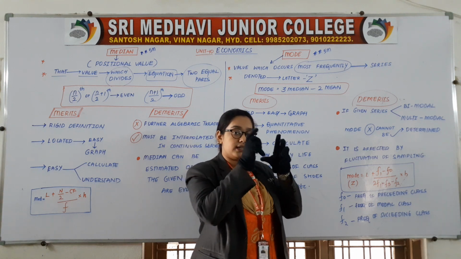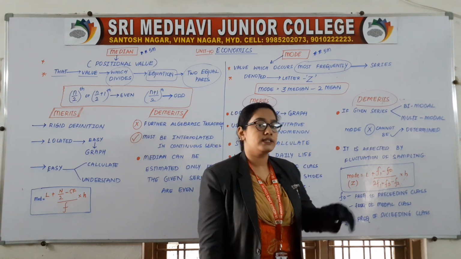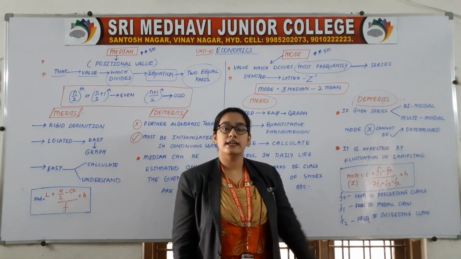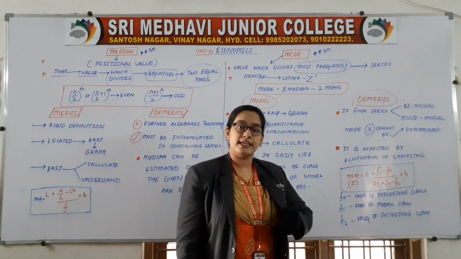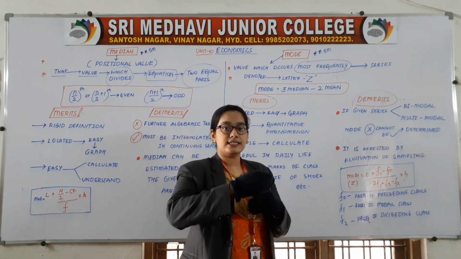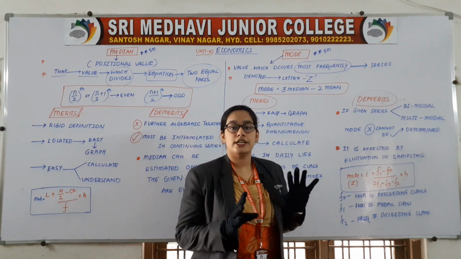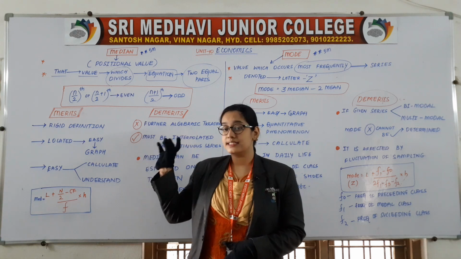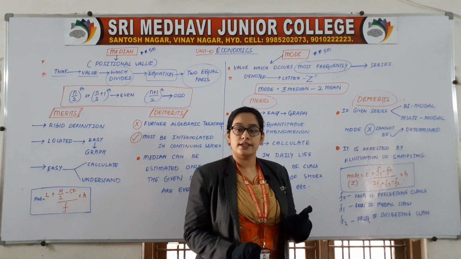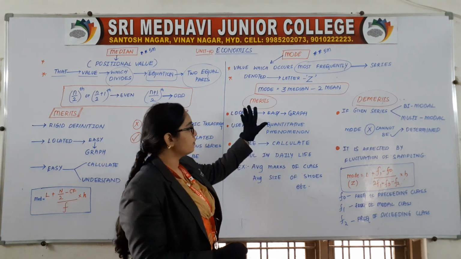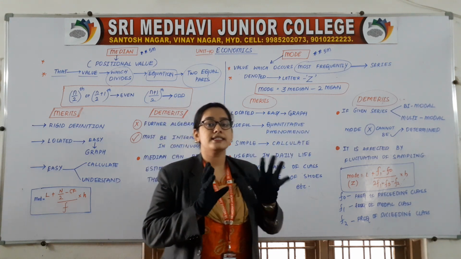So whenever the given question or given series has 2 or more than 2 modes, then the mode cannot be determined from that. Then it is affected by fluctuation of sampling. While taking the samples, the mode will be fluctuating, means it will be changing. Earlier we read that it is rigid, means it is constant, but here it is changing. Alright. So the formula for mode is 3 median minus 2 mean. This is the basic formula.